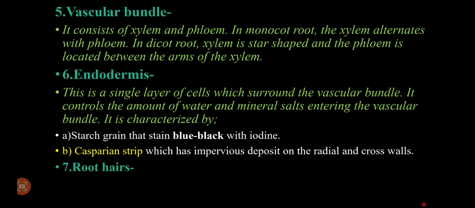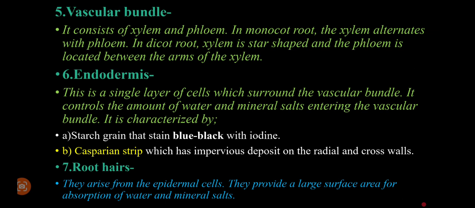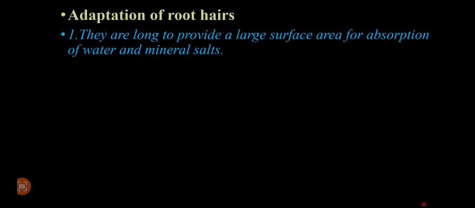Then finally, we have the root hairs. The root hairs provide a large surface area to ensure that water and dissolved mineral salts are absorbed from the soil. We are going to see a diagram much later of the root hair cells, but let us look at some of the adaptations of the root hair cells to their function. This is a very common area that can be tested.